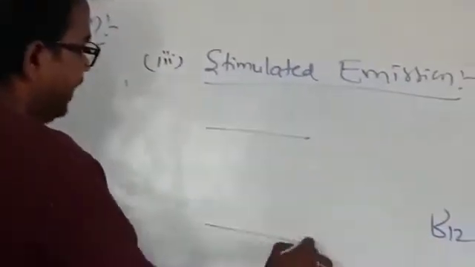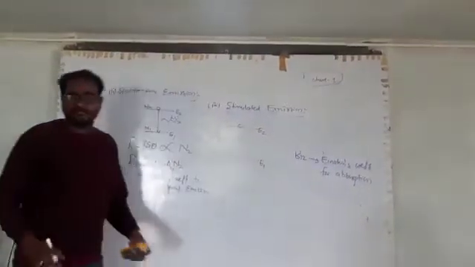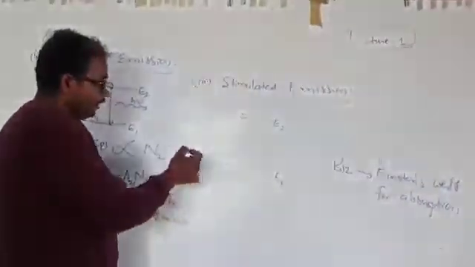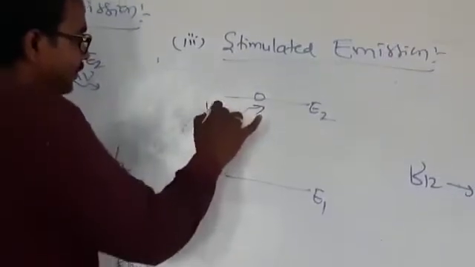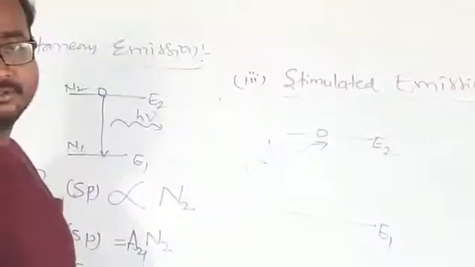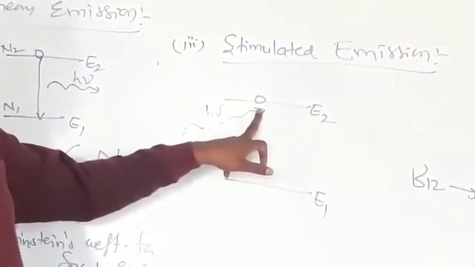Let us consider that an atom is present here, with levels E1 and E2. Somehow the atom is in the excited state, the higher energy state. Now, whenever you supply some external energy, some of the energy is absorbed by this atom already present in the excited state.